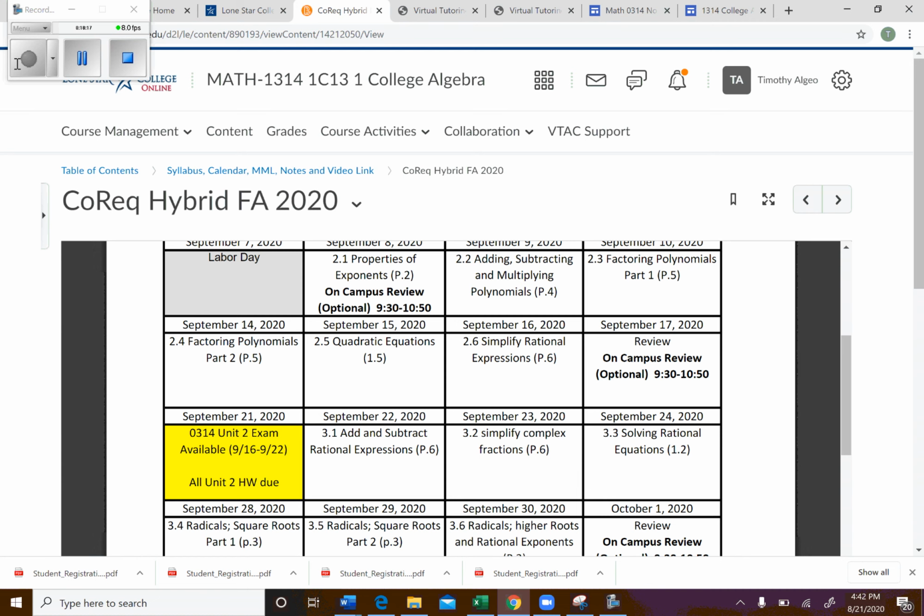The exam right there. So all the homework from Unit 2 will be due on the 21st. You'll have between the 16th and the 22nd. Once again, you have a full week to take that exam.